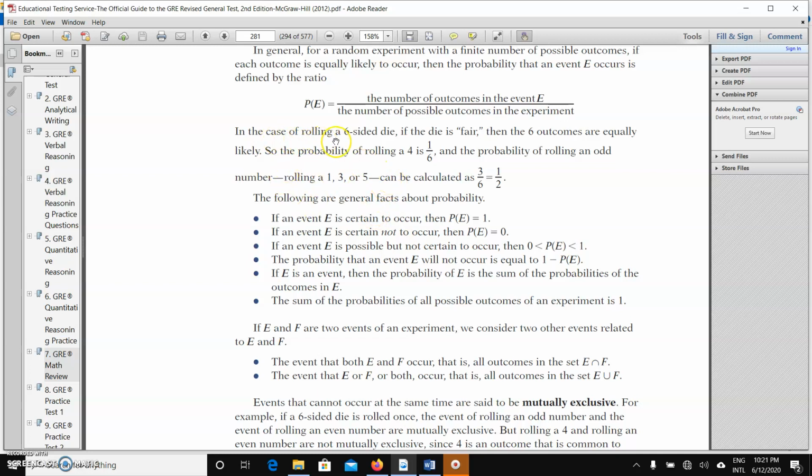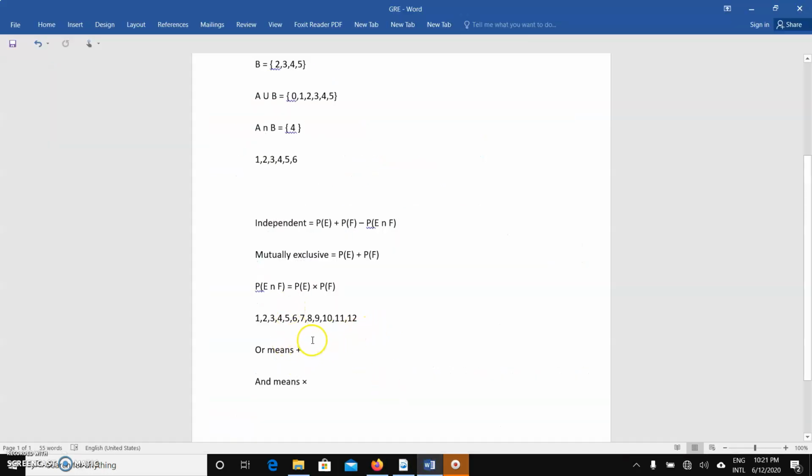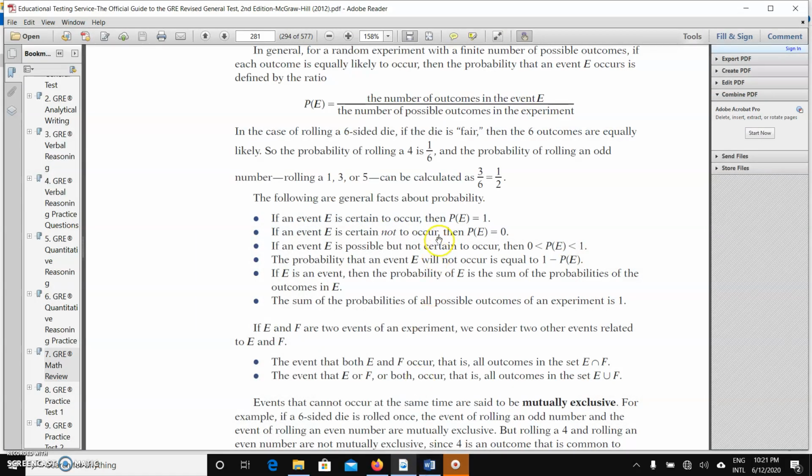Okay, let me continue. In the case of rolling a 6-sided die, if the die is fair, then the 6 outcomes are equally likely. That means there's no bias. So what is the probability of rolling a 4? For a die, you have 1 to 6. If you're asked the probability that 4 will be picked out of 1 to 6, since there's only one 4 here, that will be 1 over 6. That's what they're talking about here.